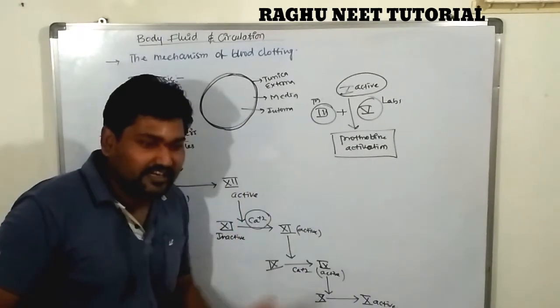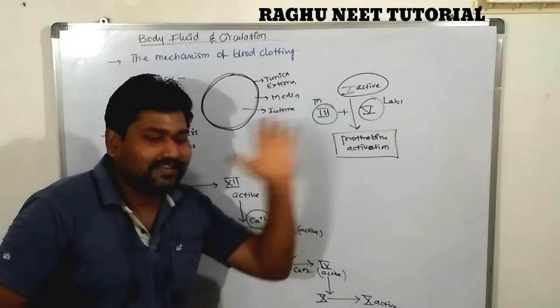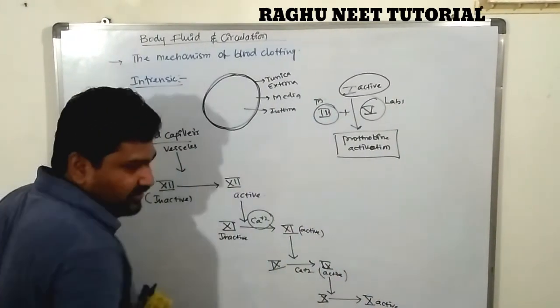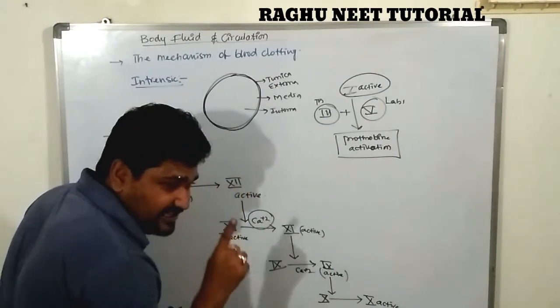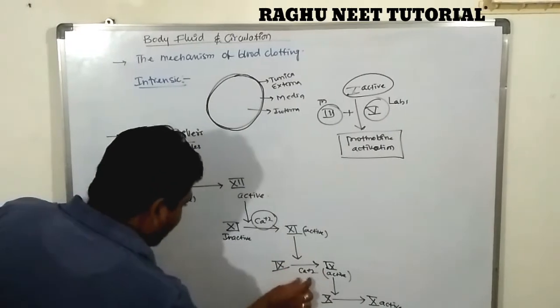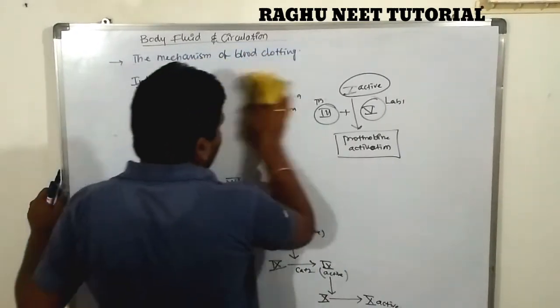Are you clear? Next we are discussing the conversion of prothrombin to thrombin. This is one of the pathways of the clotting mechanism, which is essential. Calcium ions play a crucial role in the clotting mechanism, blood clotting, or blood coagulation.